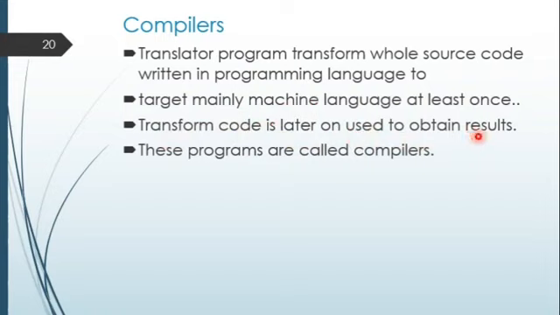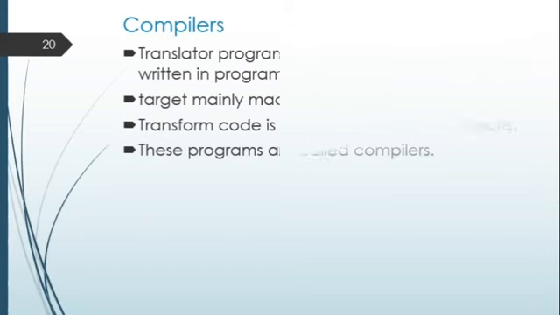After running the program, the machine codes are decoded, and we can take the results from the computer. These programs are called compilers.